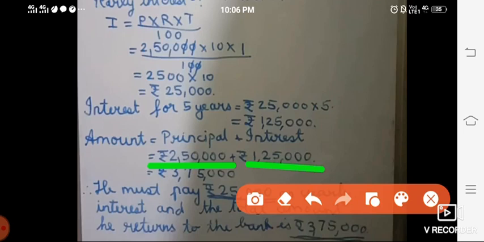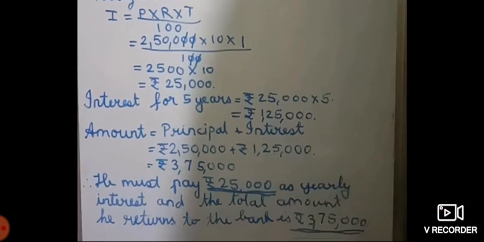When you add both these amounts, your answer will be 3,75,000. So this is the amount he should pay to the bank after completing 5 years. So the last statement is he must pay rupees 25,000 as yearly interest, and the total amount he returns to the bank is 3,75,000. So I hope you have understood.